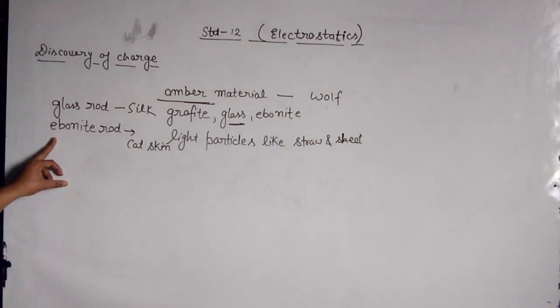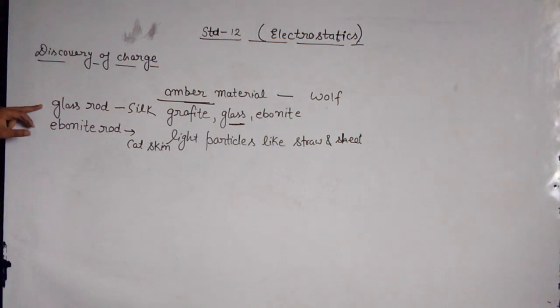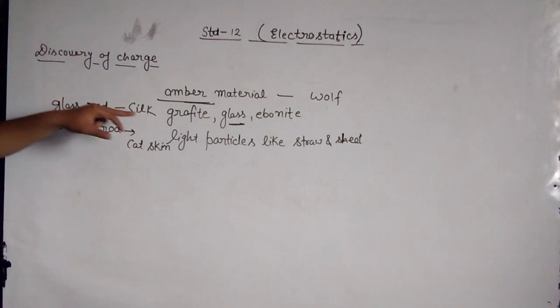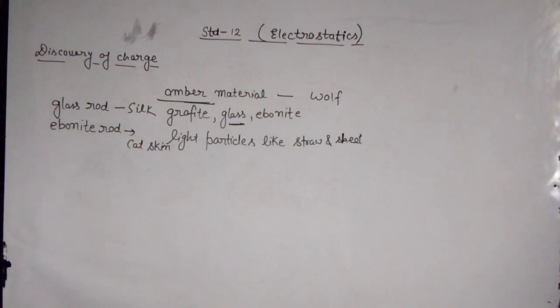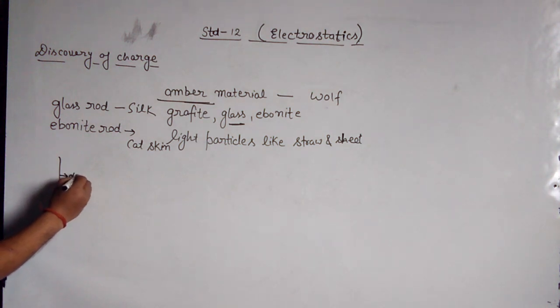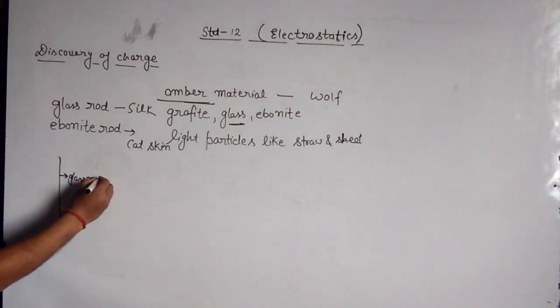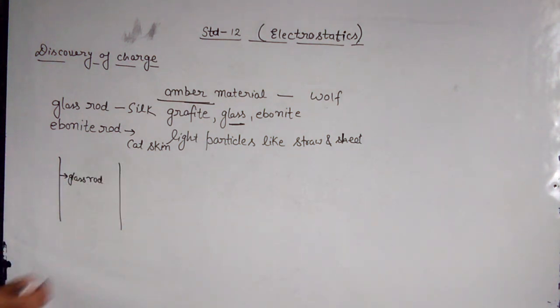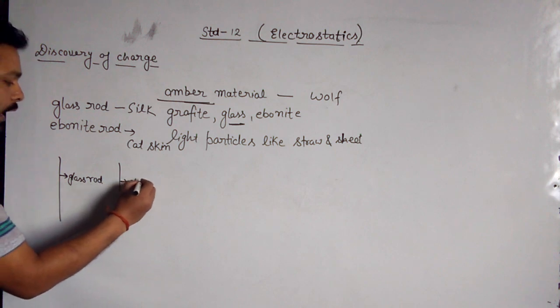Now another experiment was done. A glass rod and an ebonite rod are taken. The glass rod is rubbed with silk, and it becomes charged, and the ebonite rod is rubbed with cat skin, and it becomes charged. In this experiment, the glass rod was suspended with the help of a thread very close to the charged ebonite rod.